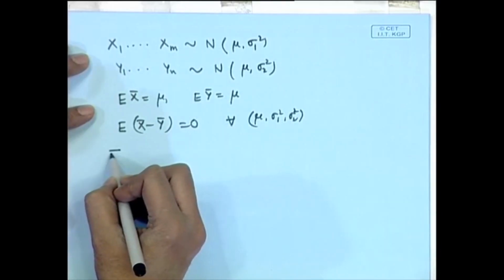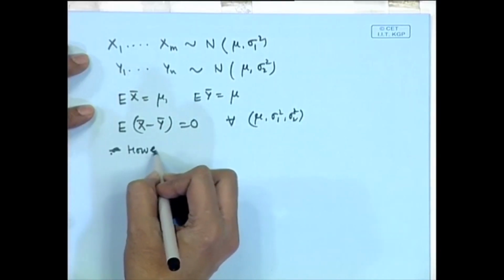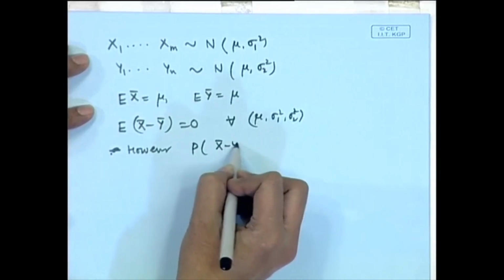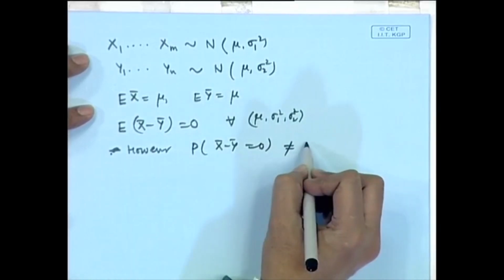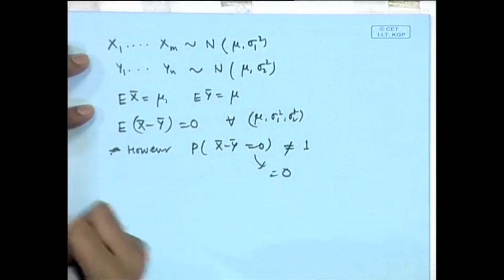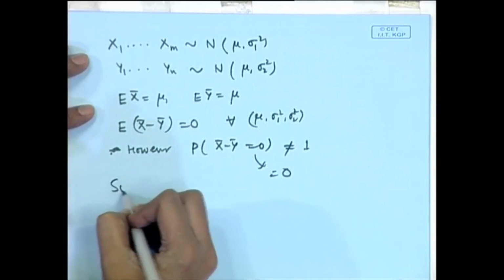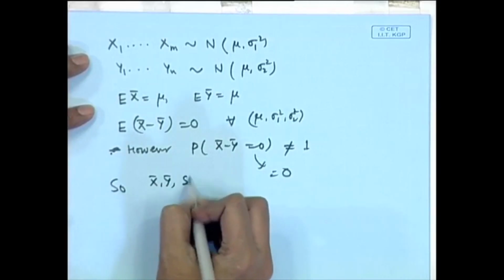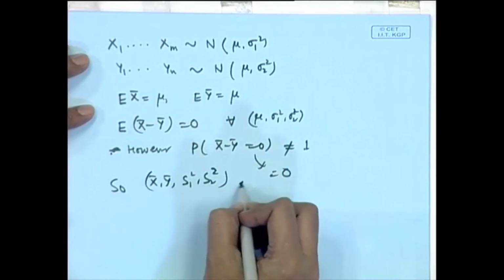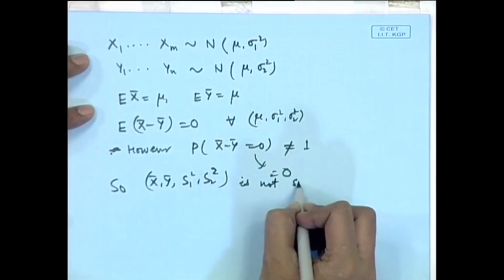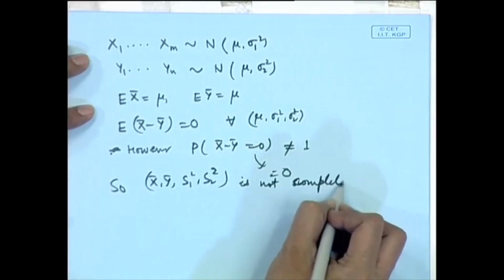However, the probability that x bar minus y bar is 0 is not 1. In fact, this probability is actually equal to 0. So, x bar, y bar, s 1 square, s 2 square is sufficient, but not complete. In this case, we cannot make use of the Rao-Blackwell-Lehmann-Scheffe theorem. In fact, there is another result here, which says that the UMVUE for mu does not exist. So, that may happen sometimes.